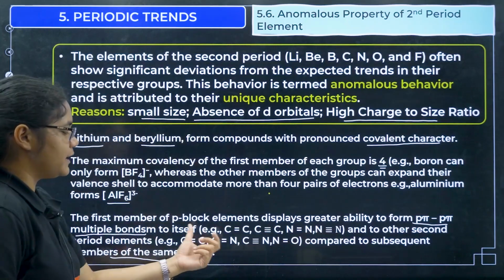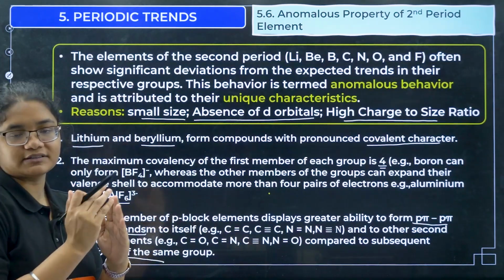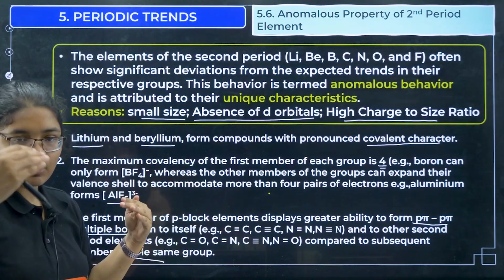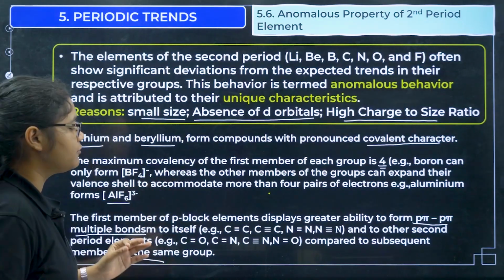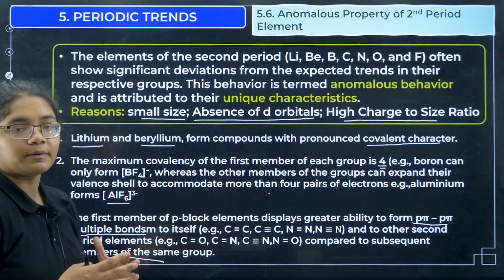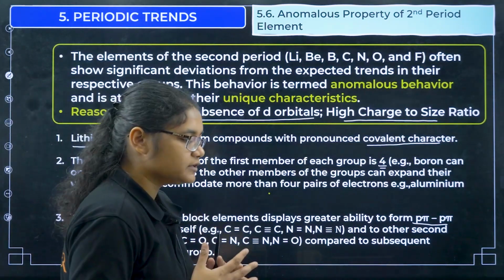So you can find this multiple bond formation within the second period elements only. The next period elements, that is down the group, cannot form multiple bonds. So that is another property that we can observe. So what are the anomalous properties we saw?